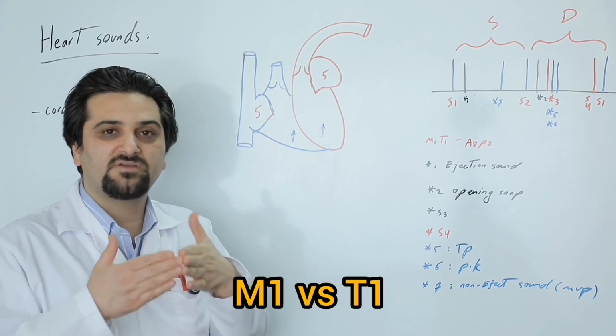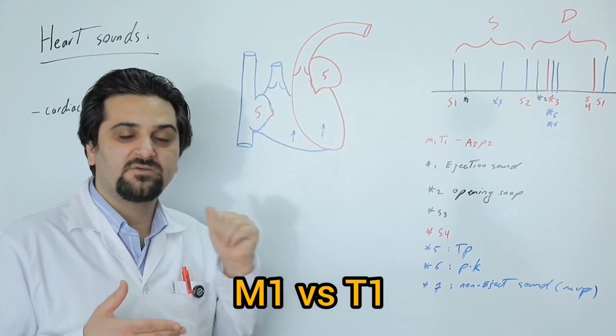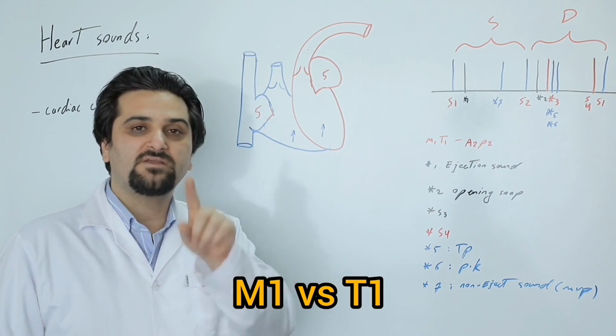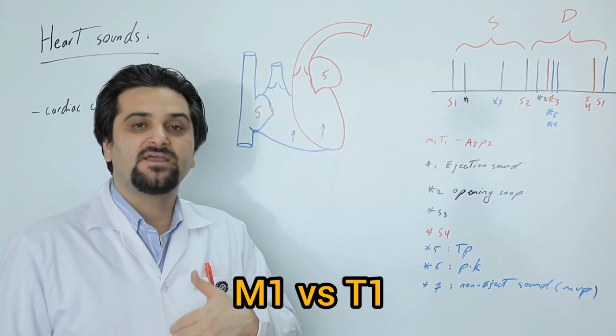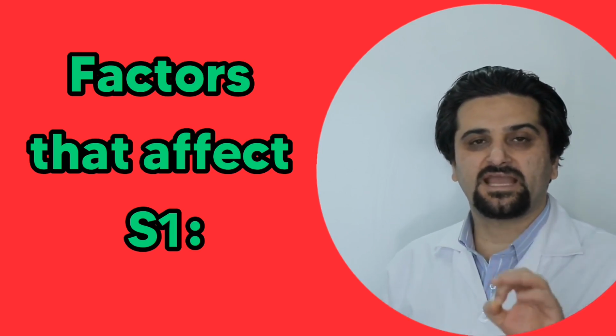That's why the closure of the mitral valve is more forceful, and the M1 sound is heard louder than the T1 sound. That's why M1 can be heard throughout the entire chest, while T1 is only heard at the left sternal border and the lower left sternal border. What factors affect the intensity of the S1 sound?